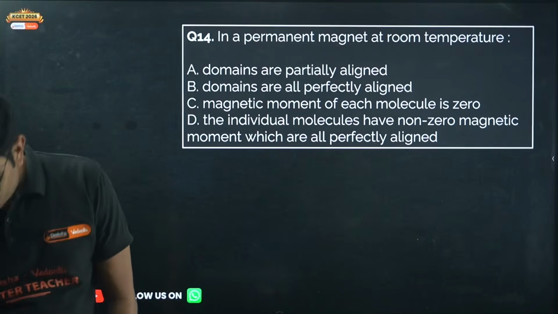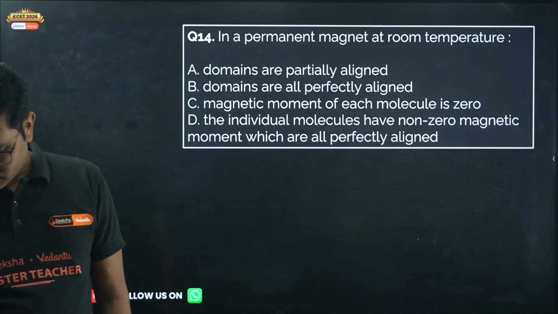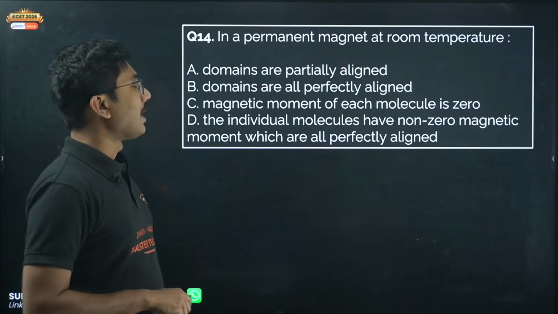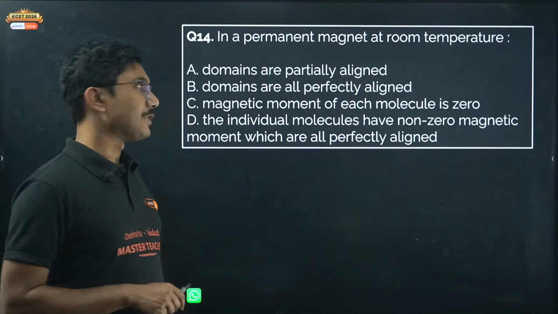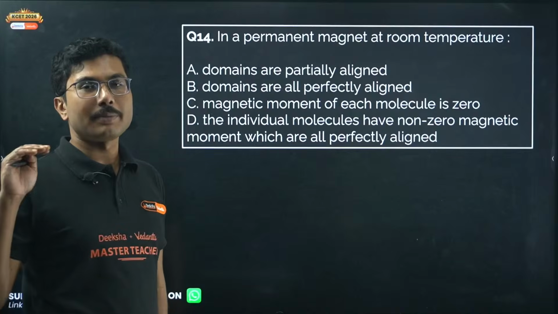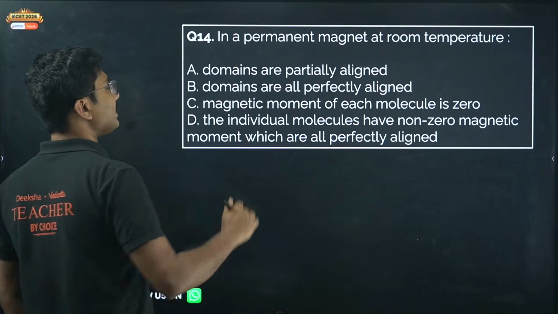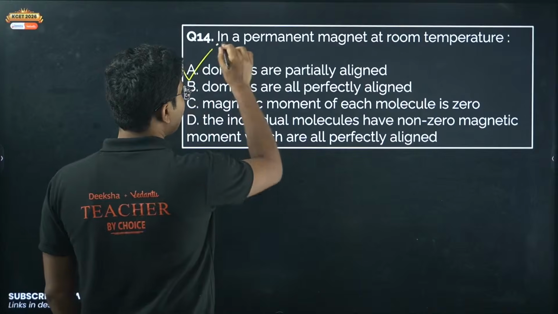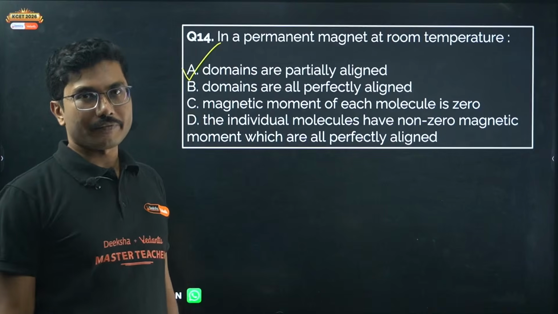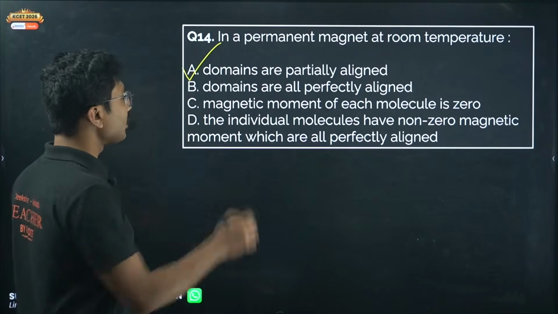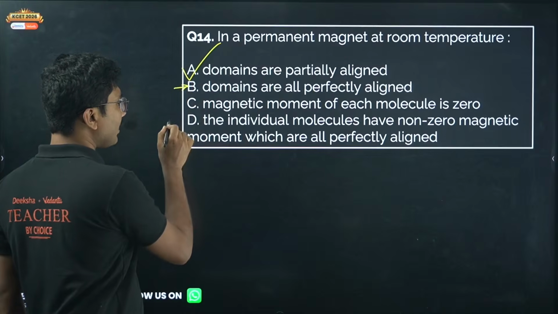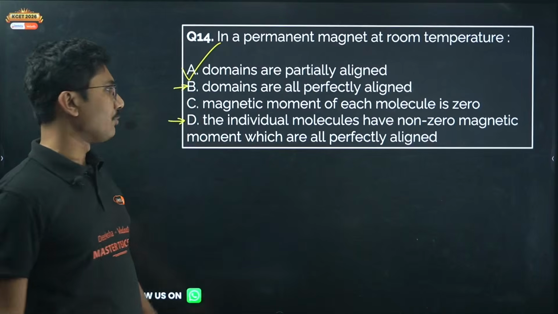In a permanent magnet at room temperature, domains cannot be perfectly aligned. Domains are always partially aligned. In fact, if you read the options, the two options saying domains are perfectly aligned remain the same.